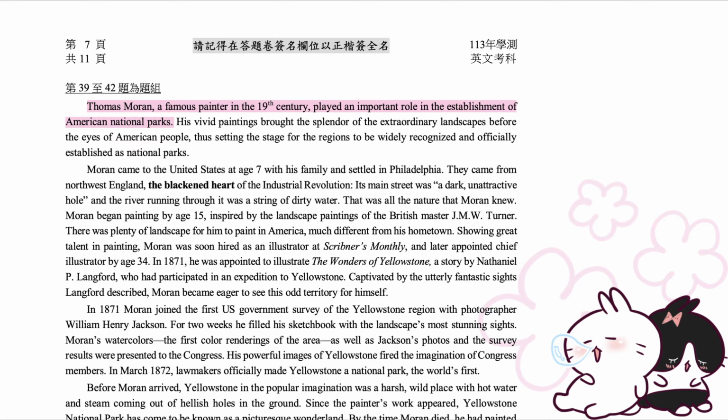Thomas Moran, a famous painter in the 19th century, played an important role in the establishment of American national parks. His vivid paintings brought the splendor of the extraordinary landscapes before the eyes of American people, thus setting the stage for the regions to be widely recognized and officially established as national parks.